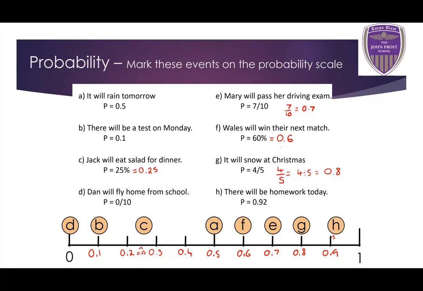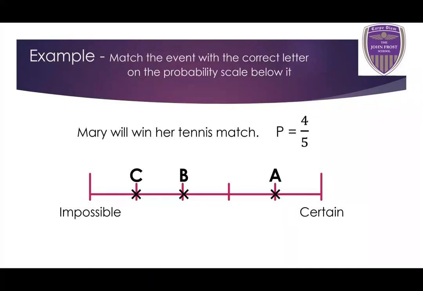Okay, so well done if you got those. Now let's have a look at some examples for the main task this lesson. We need to match the event with the correct letter on the probability scale below it, okay? So we're told that Mary will win her tennis match. The probability of her winning is 4/5, so 4 out of 5 times she wins her tennis match, okay? So let's have a think. What is this scale telling us? We've got 0 on the far left, and we've got 1 on the far right, okay? How many increments do we have?